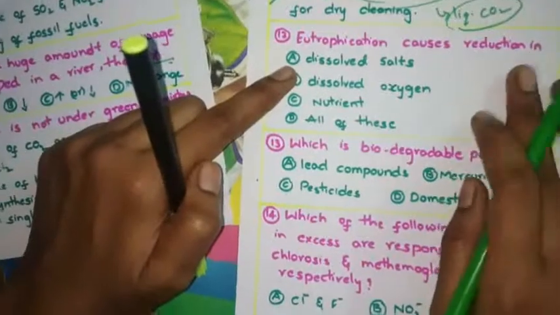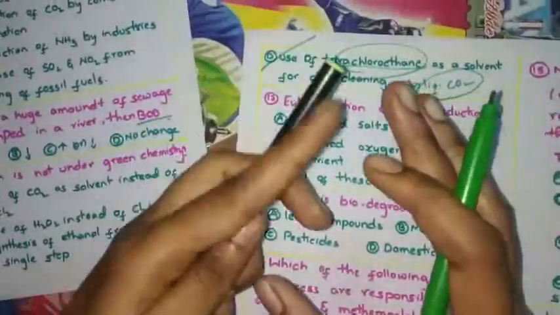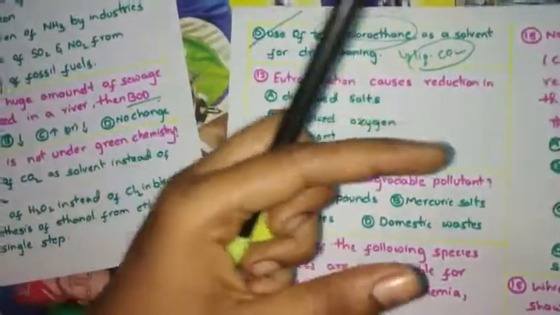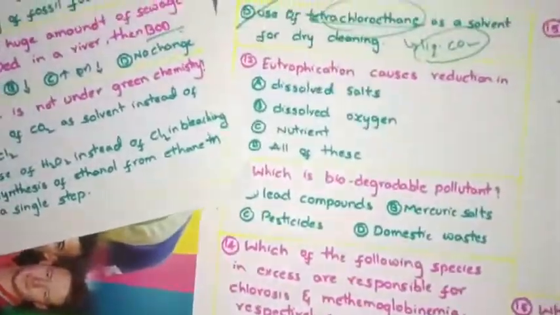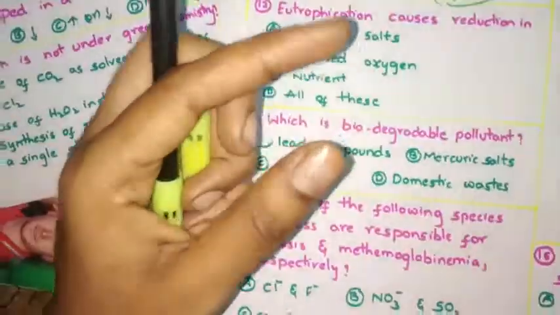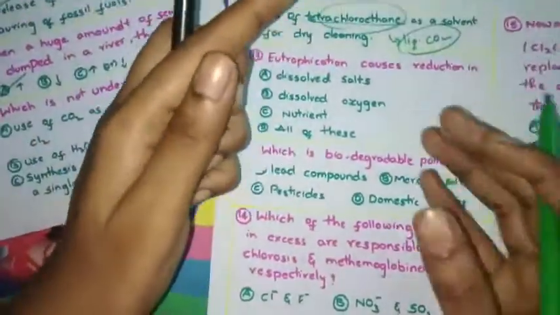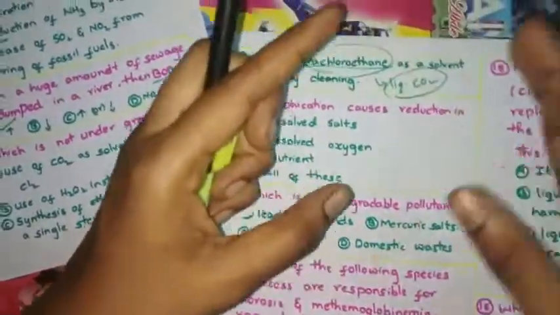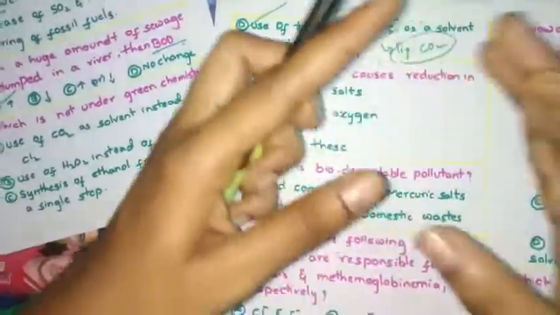Eutrophication causes reduction in... What does eutrophication mean? Suppose there is a dense plant population in water, whatever animals or living organisms are present in the water decrease.